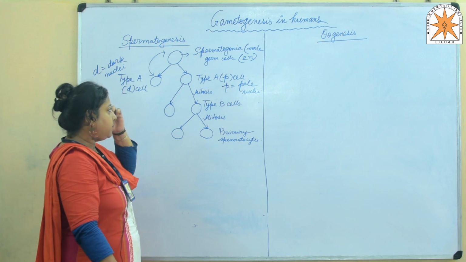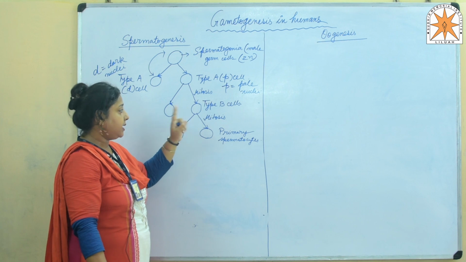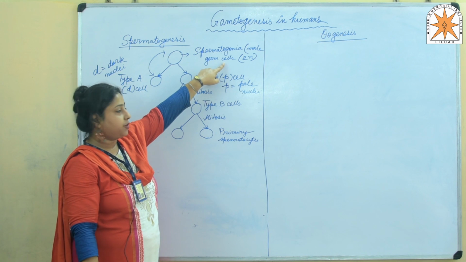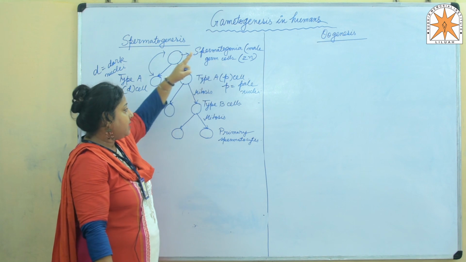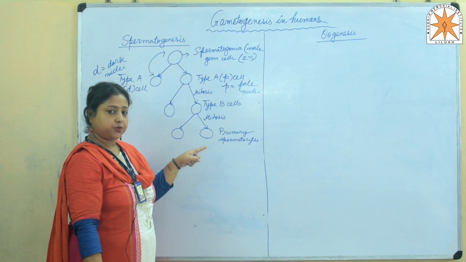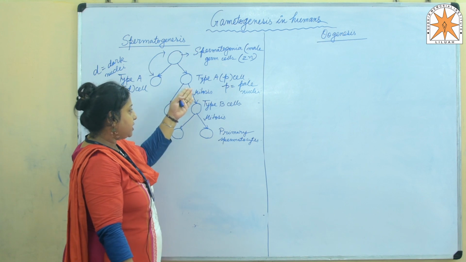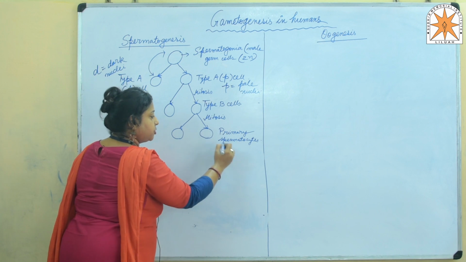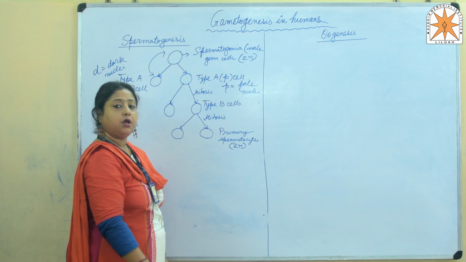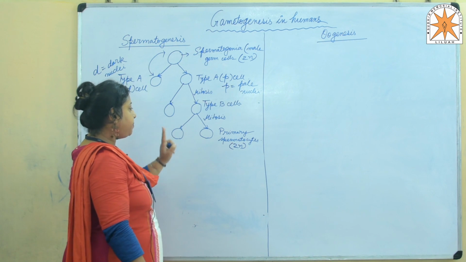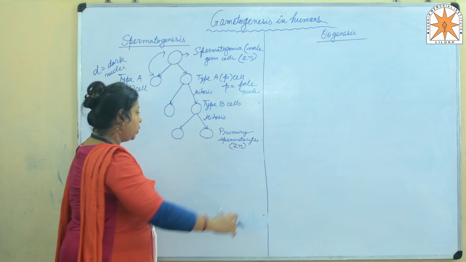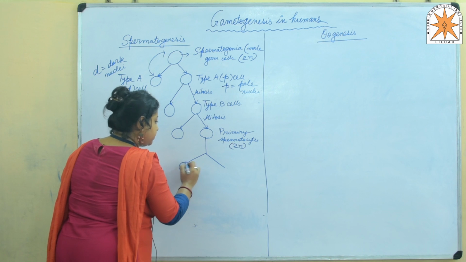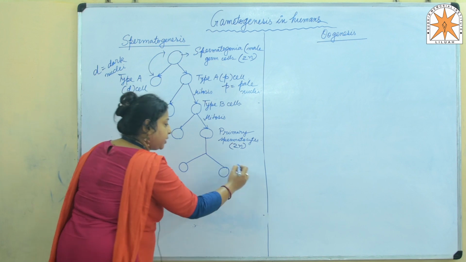Obviously, as we all know, mitosis division is an equational division. Equational division means if we start with chromosome number 2n, that is diploid, then by the end of the division, the chromosome number will remain the same. That means mitotic division being an equational division, till primary spermatocyte, the chromosome number remains the same, that is diploid or 2n.